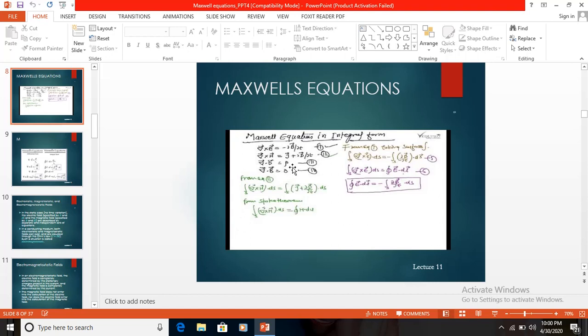Del dot D is equal to rho v, similarly the circular surface integral of D dot dS is equal to the volume integral of rho v dv. Like that only, del dot B is equal to 0. These are all about Maxwell's equations in the static field.